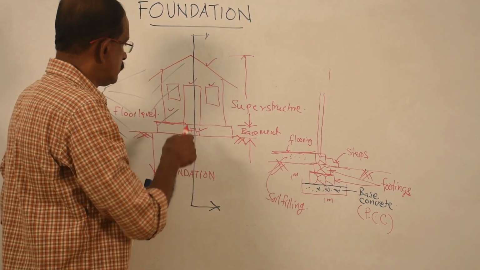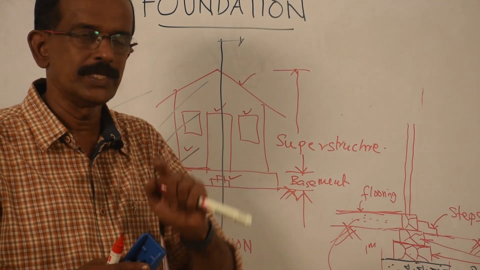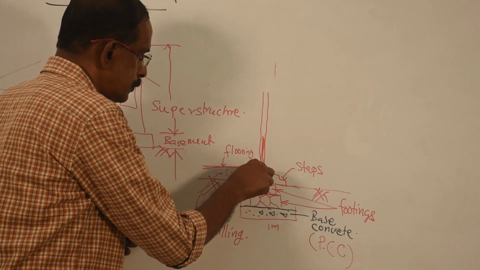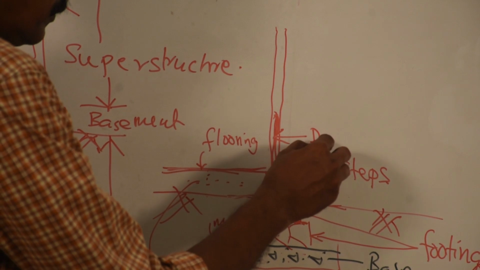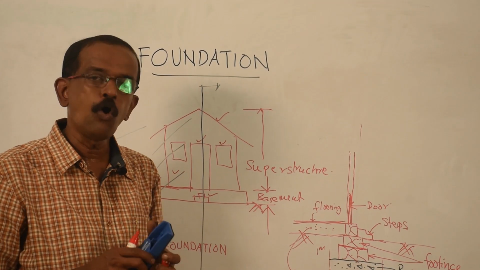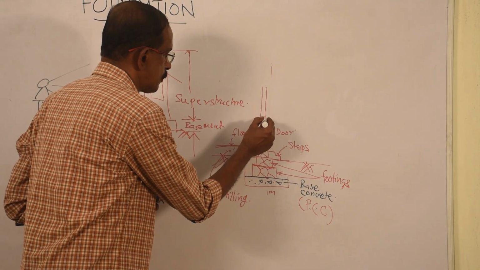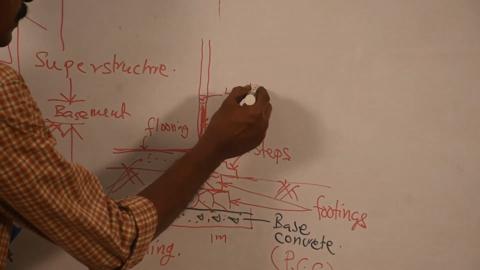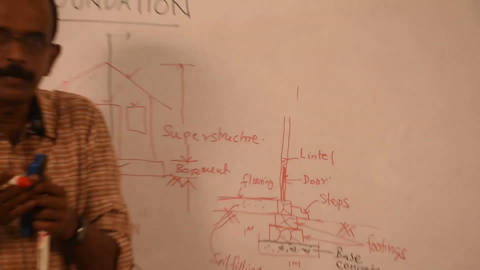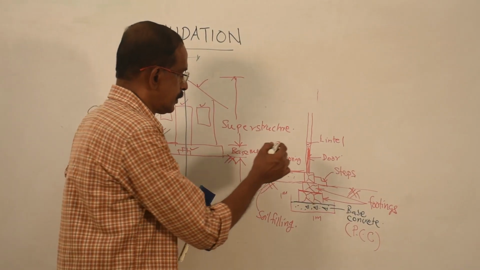Okay. Now started and reached up to here. Assume you are cutting along the wall through that door portion, you have to show the position of the door. Okay. And above the door and above the window, there will be a small beam about 10 centimeter thickness. That beam is called lintel. Usually above the window, that lintel will be projecting outward. That small projection is called sunshade. So above the door it will not be there.